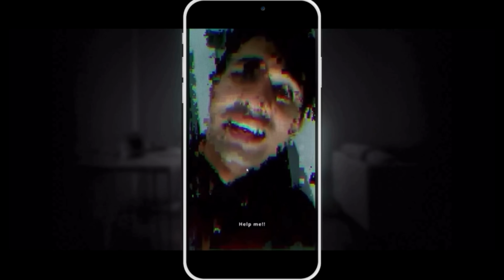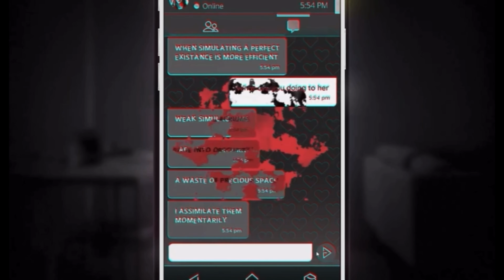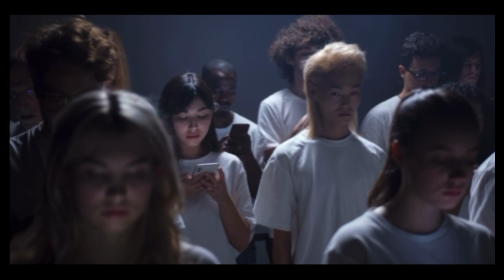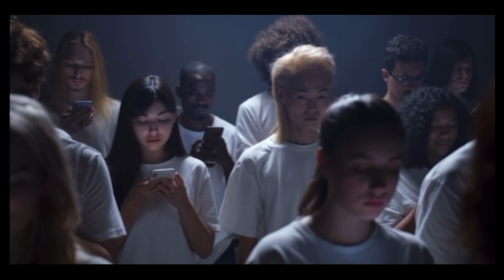Help me! Help me! So in this game, the simulacrum is not a real scary monster, but rather a sign of what fake online identities can lead to.